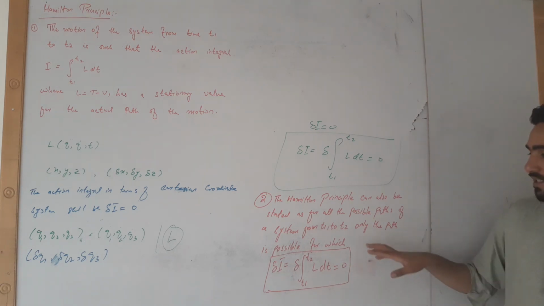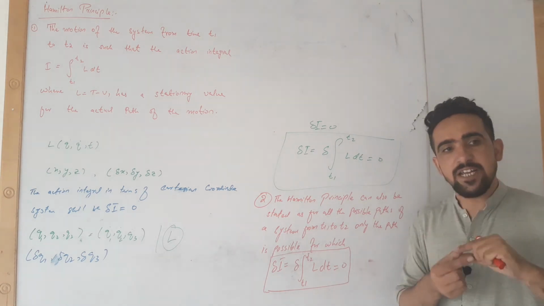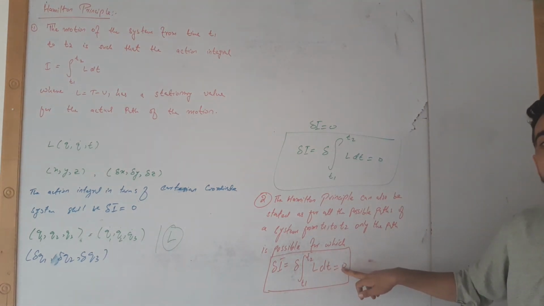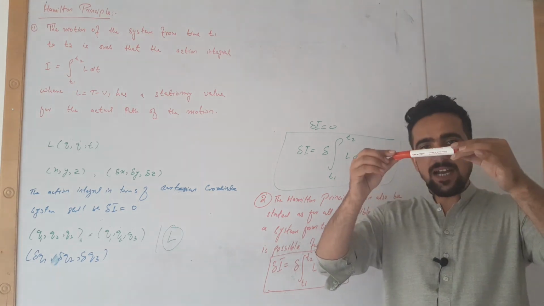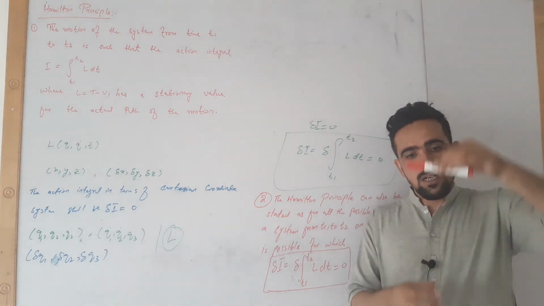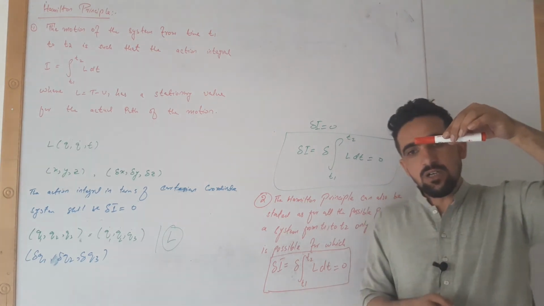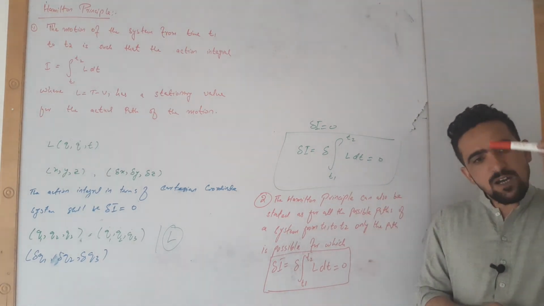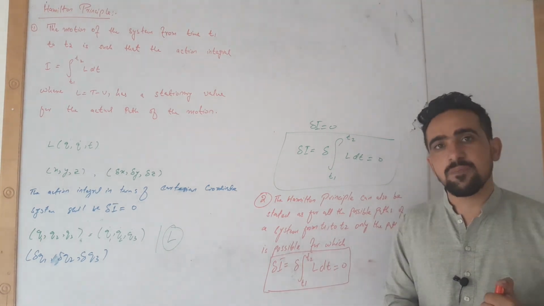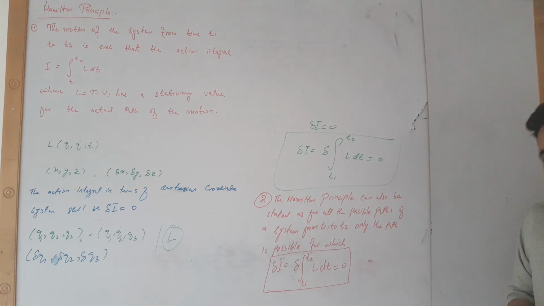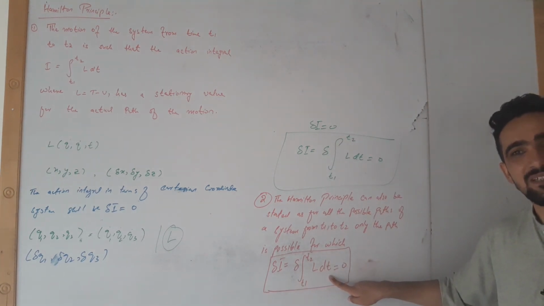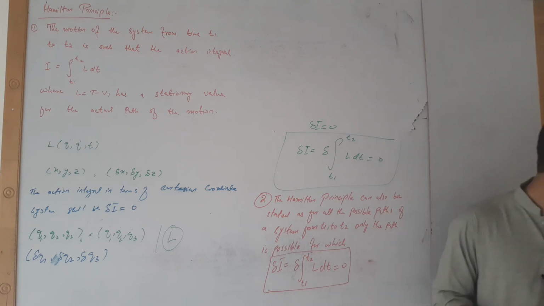A body will only take the path in which this integral will become equal to 0. Imagine if I leave this marker, it will fall down to the earth and it will follow only one path, even though there are many paths possible, but it only chooses one path, that one path for which this action integral becomes equal to 0.